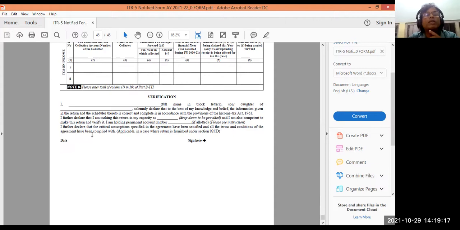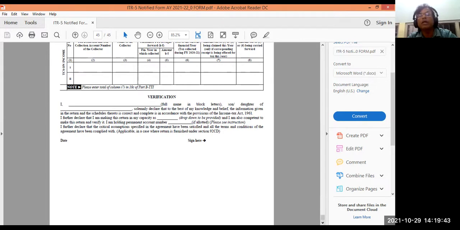I further declare that critical assumptions specified in the agreement have been satisfied, and all the terms and conditions of the agreement have been complied with, applicable in a case where return is furnished under section 92CD. Then you have to sign here and put the date, and this will complete.